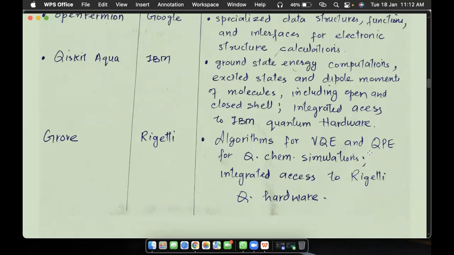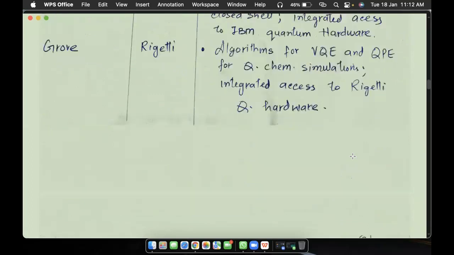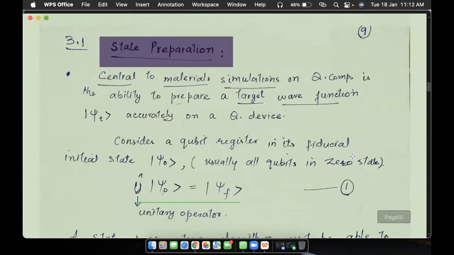We will try to understand them in later slides. So first of all, while we do the quantum simulations of some materials, we have to do the state preparation. This is central to material simulations on quantum computers: we have to prepare a wave function called the target wave function, represented as psi of t.